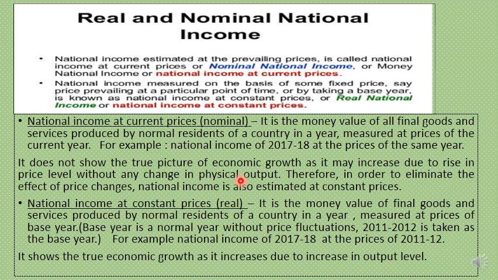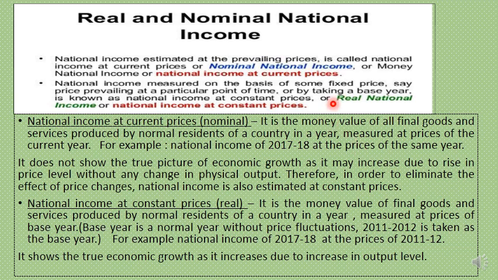Okay, but before going to the next slide, I hope you have understood this point here. You know that the first concept is nominal national income, which is also called money or monetary national income. You just make a note of it. Why? Because it reflects more of price changes.